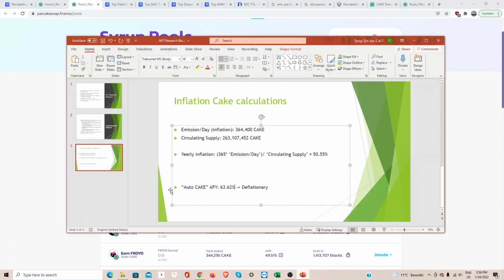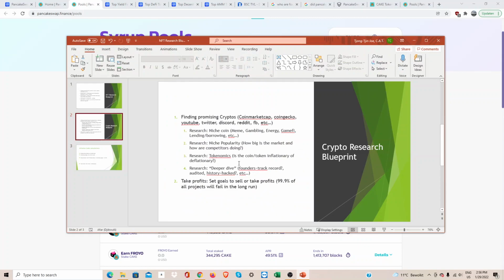Okay, let's go back. Now we have done the tokenomics. Let's take a deeper dive. What do I mean by deeper dive? I mean you need to look out for a lot of things, like who are the founders? Do they have a good track record? Has the website or coin been audited? Have they ever been hacked? And you name it. It all depends on the specific coin, of course.